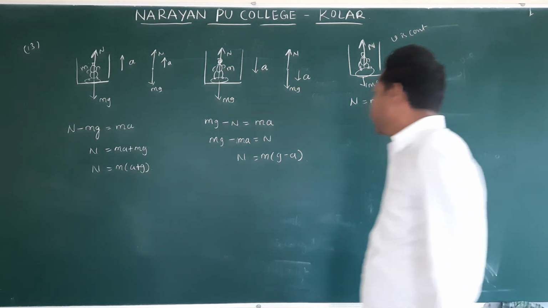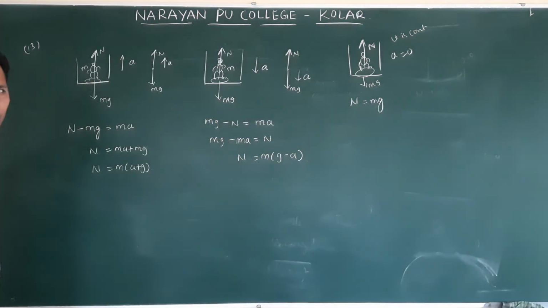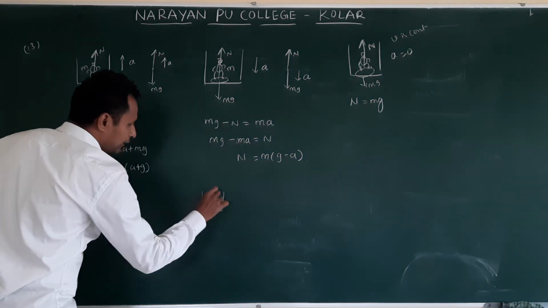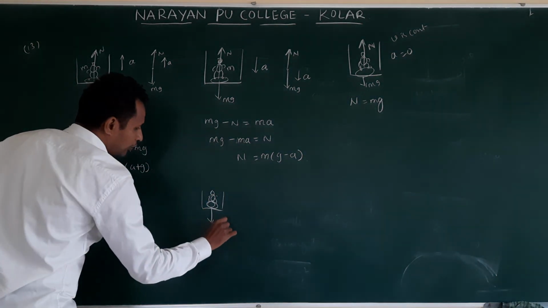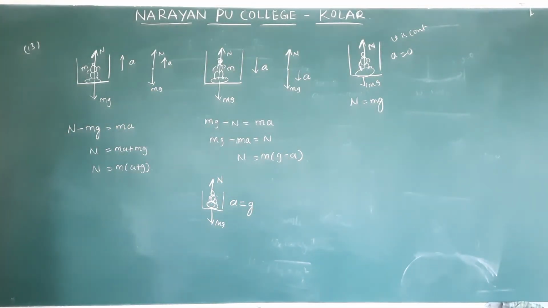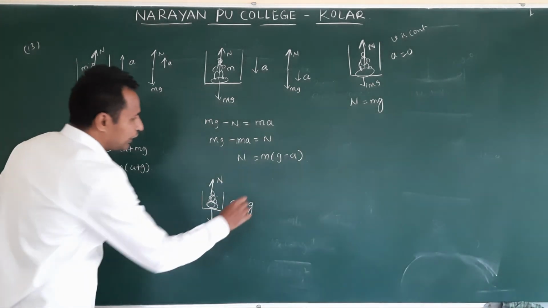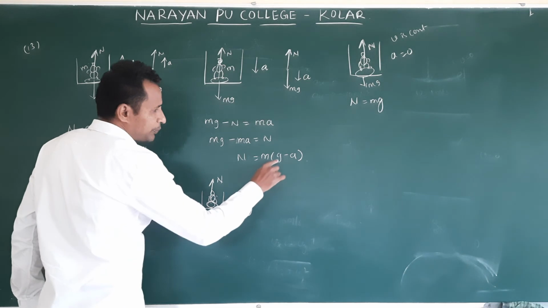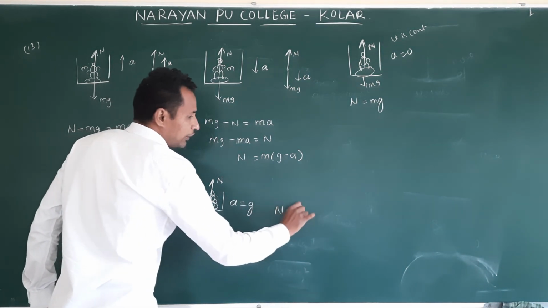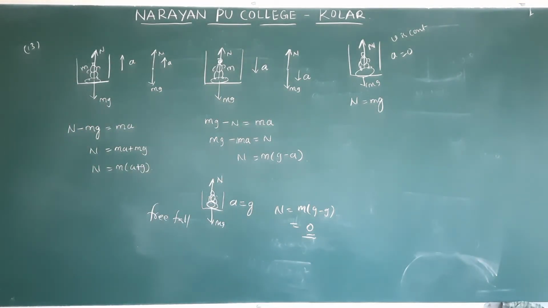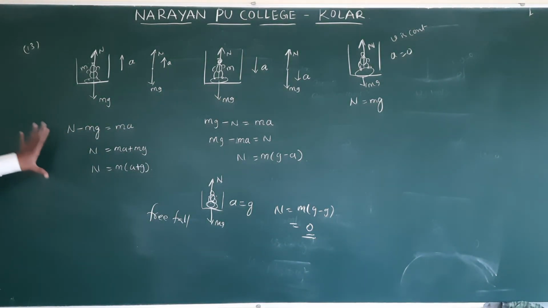Now, with the lift falling freely, the lift is falling. This is the person standing here. mg acting downwards, normal reaction up. a is equal to g. Freely fall means a is equal to g. This is free fall. Substitute here. So N is equal to m into (g minus g). Then the answer is 0.